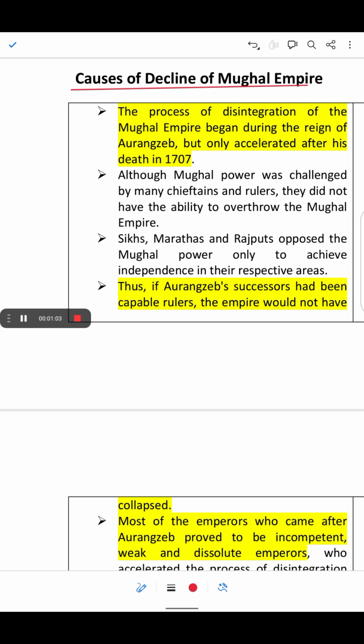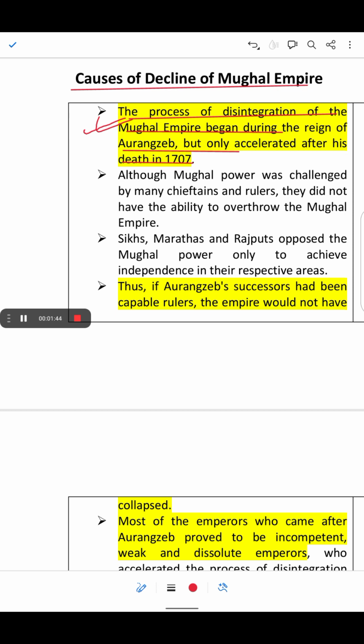The process of the disintegration of the Mughal Empire began during the reign of Aurangzeb, but was only accelerated by his death in 1707. This means that certain policies of Aurangzeb disintegrated the Mughal Empire, like the religious policies, such as reimposing the jizya tax and demolishing Hindu temples.